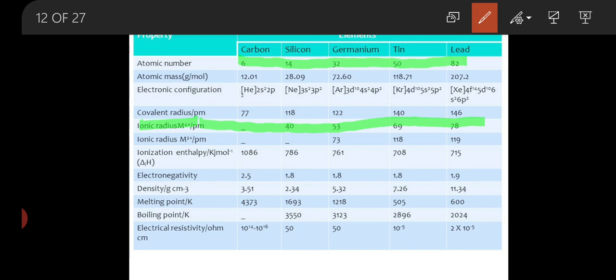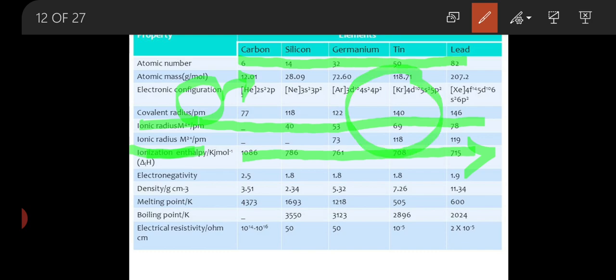Ionization enthalpy is the energy required to remove the electron in the outermost shell. In the carbon family, the first ionization enthalpy goes on decreasing from top to bottom. Why it decreases, we have already explained in the topic of the periodic table. The reason is that where the atomic radius is less, the energy required to remove the electron is more, compared to where the atomic radius is high, where the energy required is less.